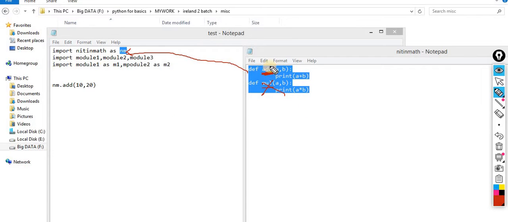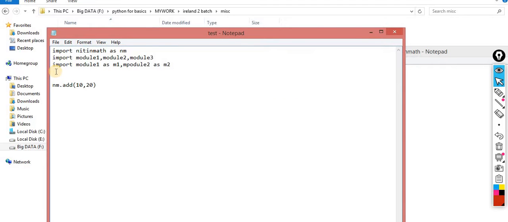So I don't want that. I want only the add function. That's it. I don't want anything else. So now how can I use it? Understand this point. From Nitin Math, import add only. That's it. Now this add is imported over here.